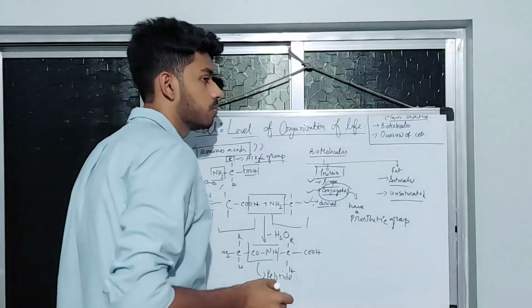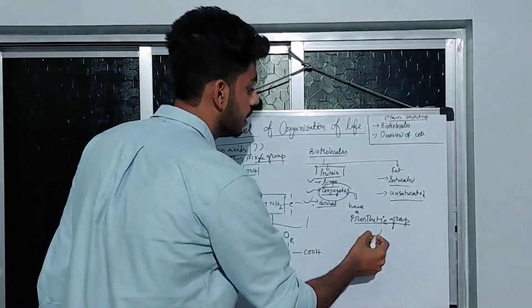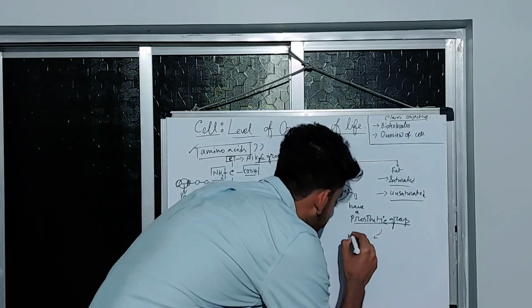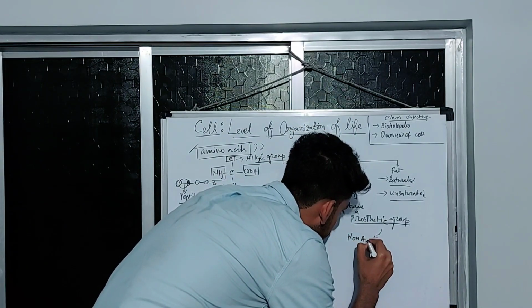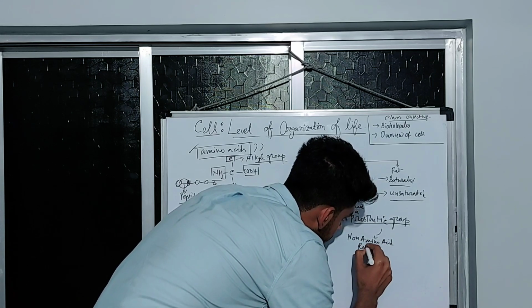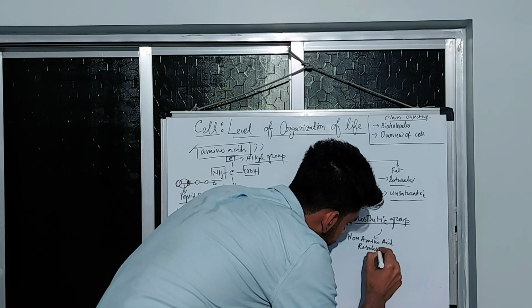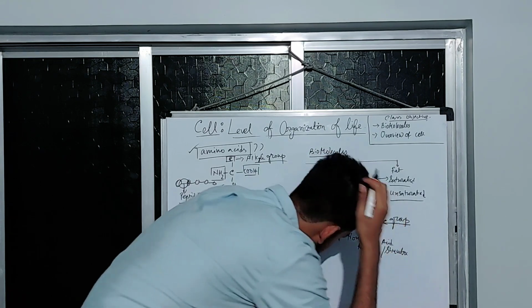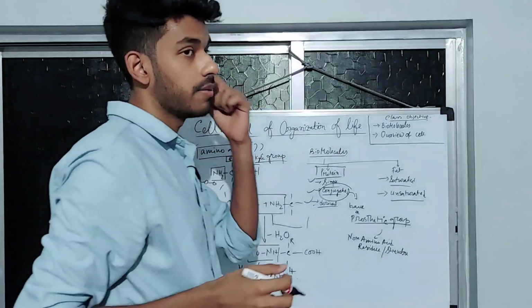A prosthetic group is nothing but a non-amino acid residue or structure that is joined with the polypeptide chain.